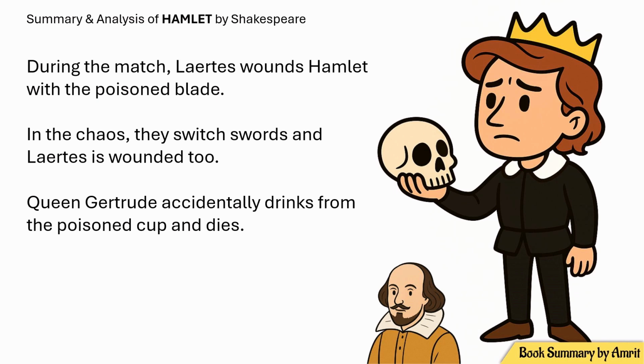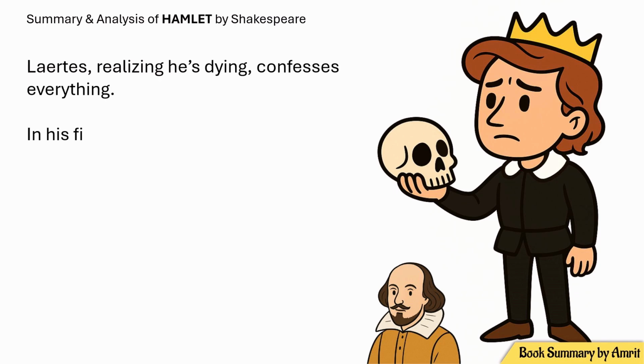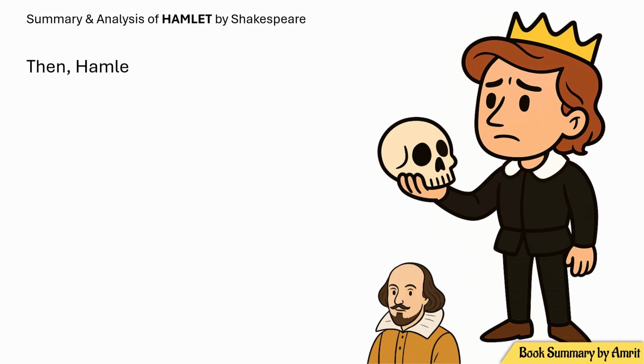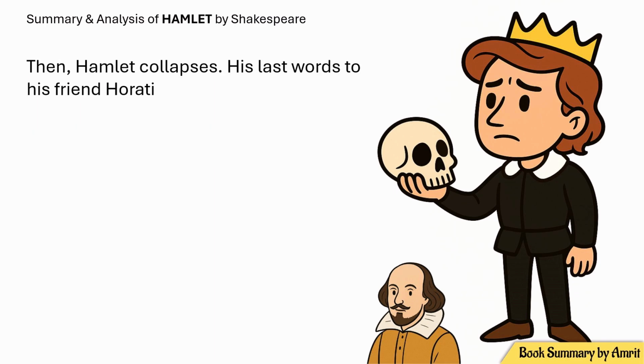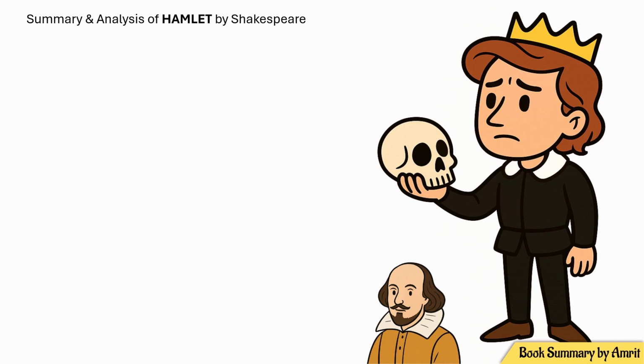Queen Gertrude accidentally drinks from the poisoned cup and dies. Laertes, realizing he is dying, confesses everything. In his final moments, Hamlet kills Claudius at last. Then Hamlet collapses. His last words to his friend Horatio are simple and haunting. The rest is silence. Almost everyone is dead.